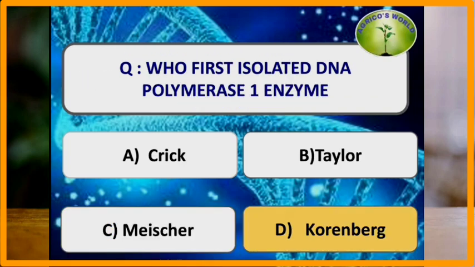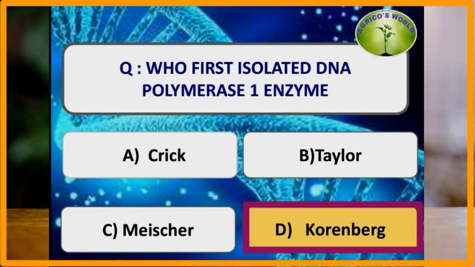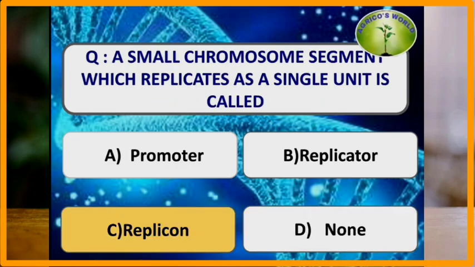Who first isolated DNA polymerase 1 enzyme? Kornberg is the scientist who isolated the DNA polymerase 1 enzyme. A small chromosome segment which replicates as a single unit is called? A small chromosome segment which replicates as a single unit is called a replicon.